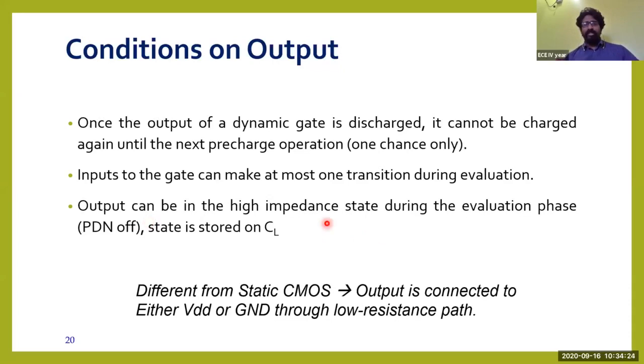Output can be in the high impedance state during the evaluation phase, provided the pull down network is completely off. When the pull down network is completely off, what happens? The capacitor will have been pre-charged, and the capacitance will stay in the same state itself. It will be whatever it was in the previous state. This dynamic CMOS is different from static CMOS logic, where the output is connected to either VDD or ground through a low resistance path. Here the output is always connected to VDD, or else to ground, through the low resistive path, because the signal always takes a low resistive path in order to provide some output.